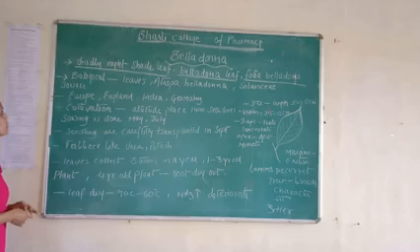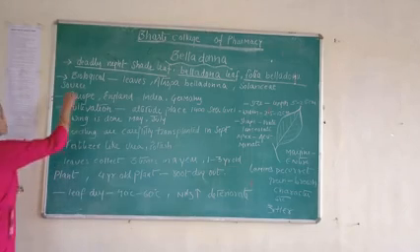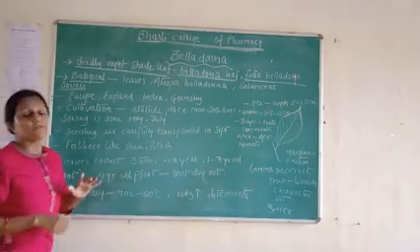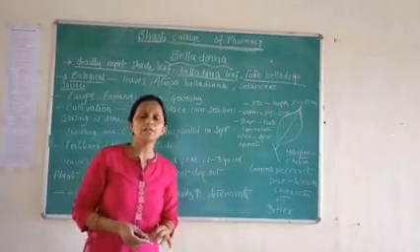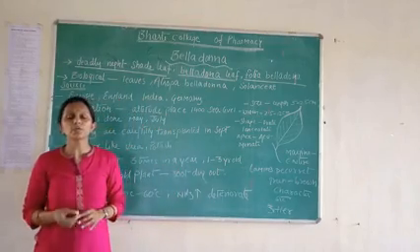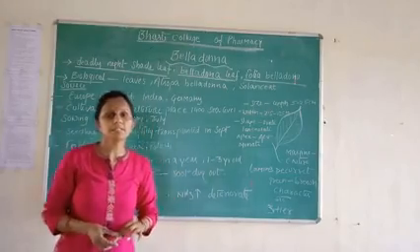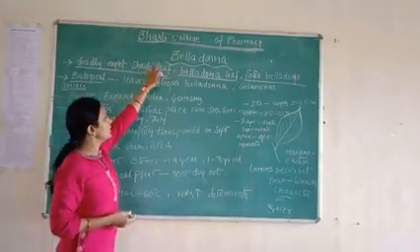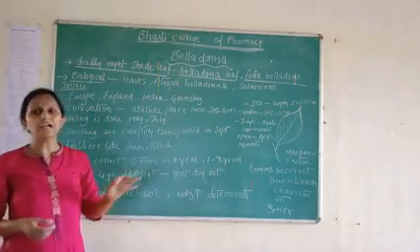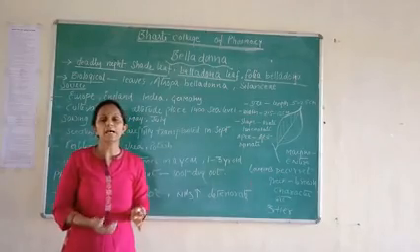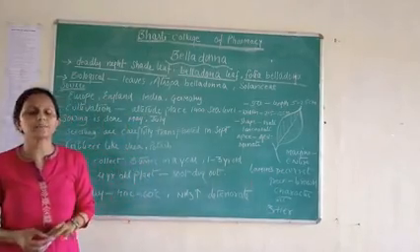Next we talk about the biological source. Biological source means from which part of the plant we use that particular organ as a crude drug for treating some diseases. For belladonna, the part used is the leaf, for treating or preventing some diseases.